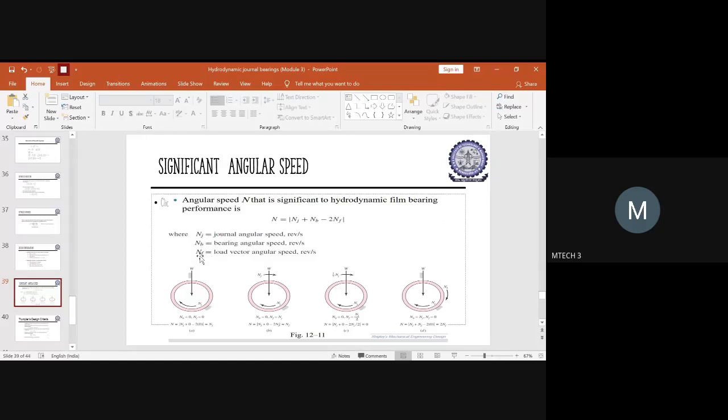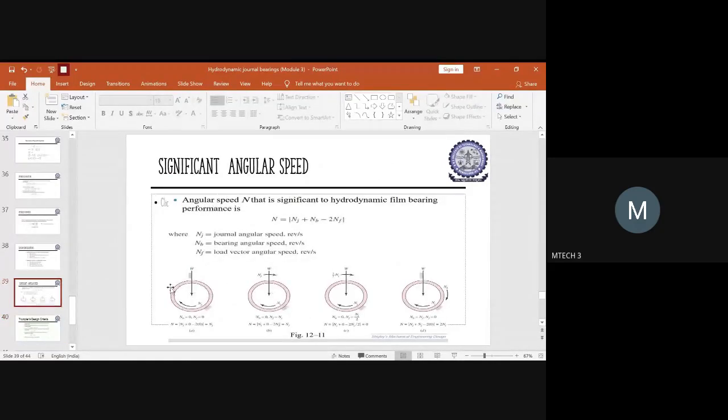And finally, n suffix f means you'll be applying some load across the contact area, where the pressure will be distributed. So you should know the angular speed with respect to the load. This is nothing but the load vector related to the angular speed with which it will be revolving. This is given by n suffix m. If you substitute all these values, that will provide you the angular speed. With respect to the diagram, you should be able to understand.